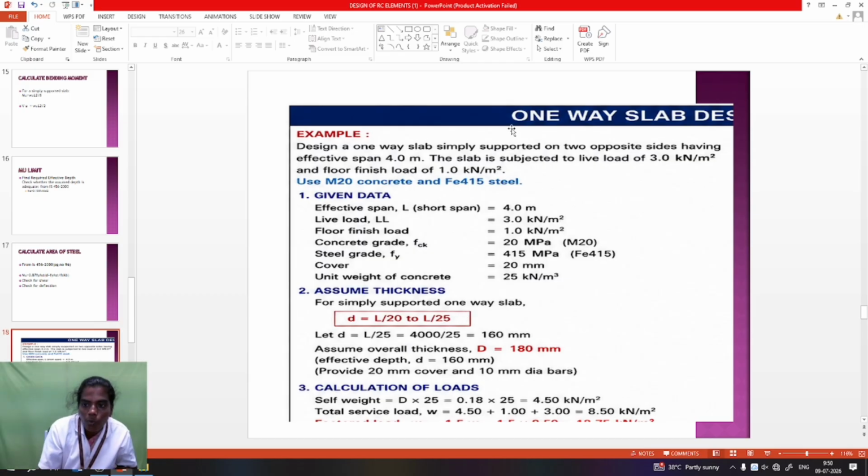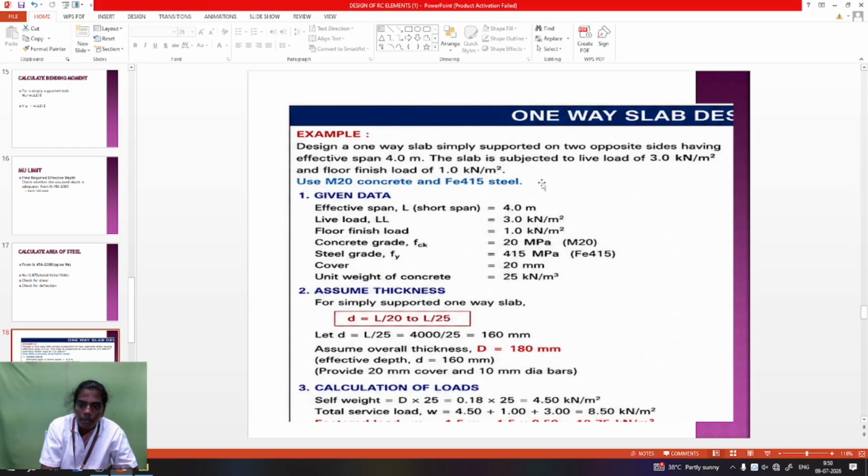First one is one-way slab design. Some examples are given. The first is the design of a one-way slab simply supported on two opposite sides having an effective span of 4 meters. So the effective span is taken as 4 meters. The slab is subjected to a live load of 3 kN per meter square, and the floor finish load is already given as 1 kN.